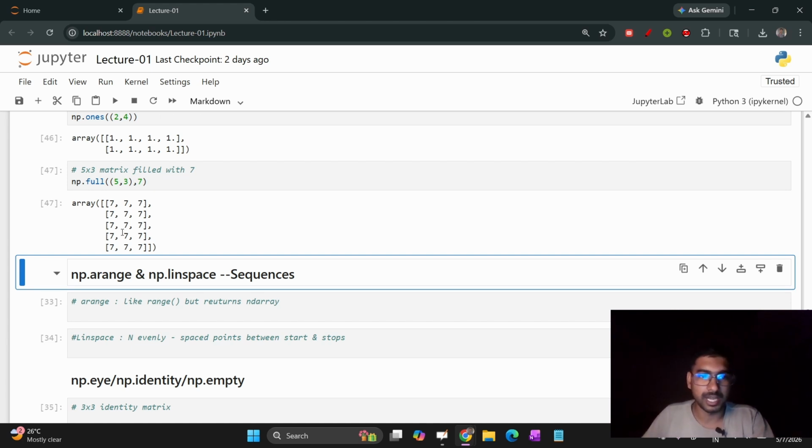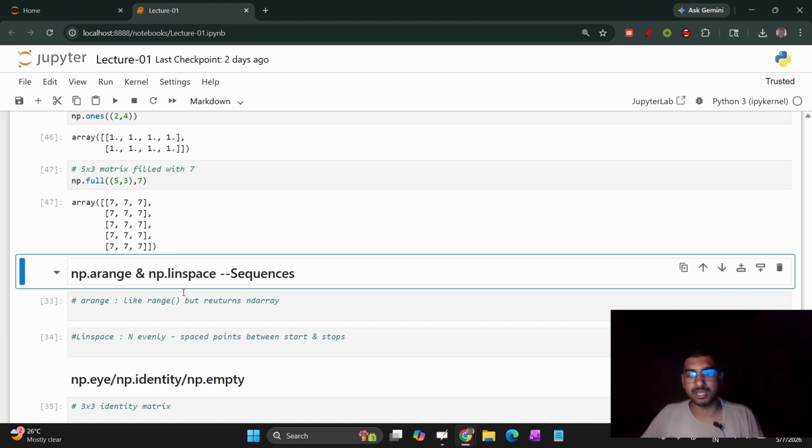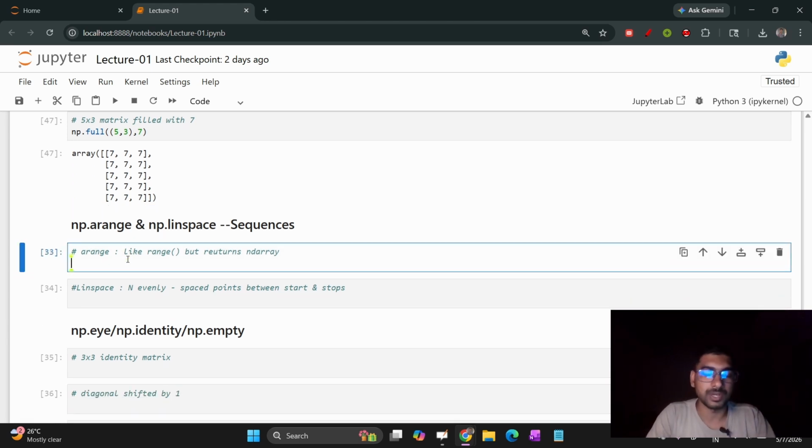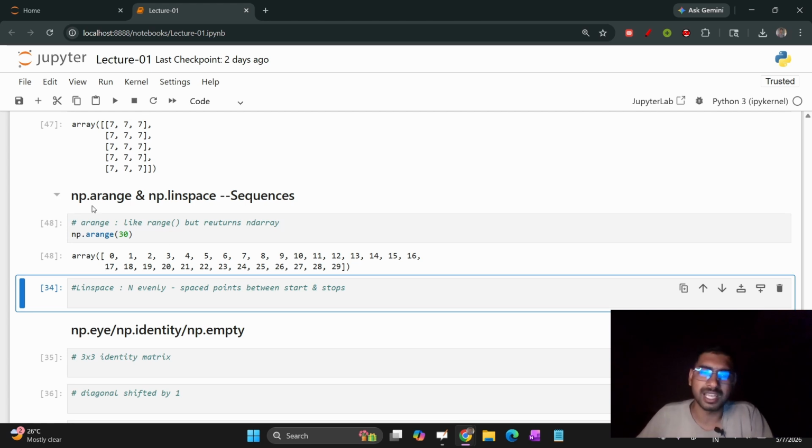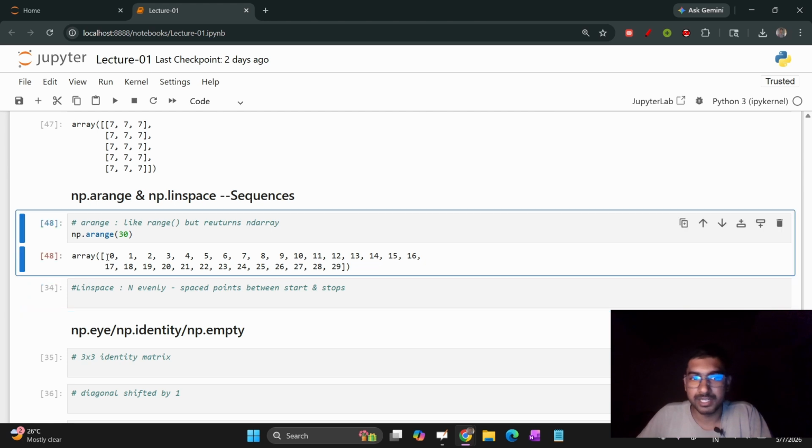Now moving towards np.arange and np.linspace. If you want to create an array, let me show you first what it does, then I will explain. So np.arange, and if I write 30, it is like a range function in Python. It is using the first item as 0 and moving towards 29, so this number is exclusive. It fills the array with the range. So this is what the arange function does.